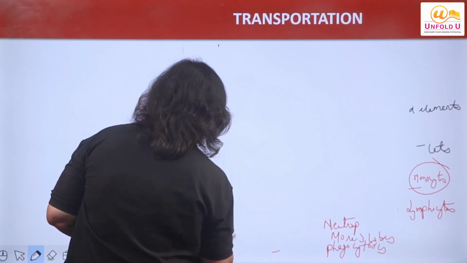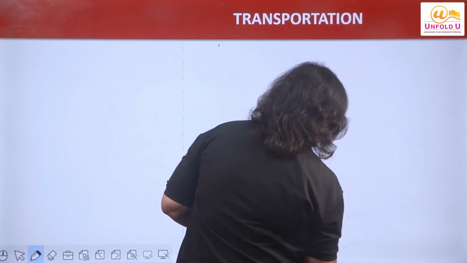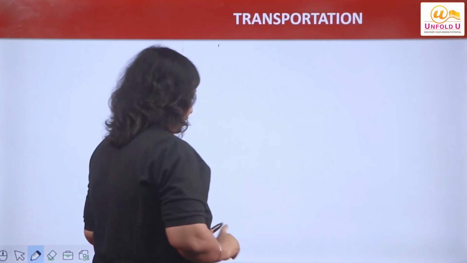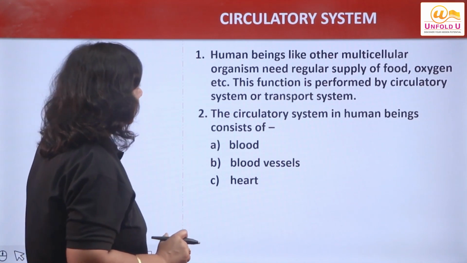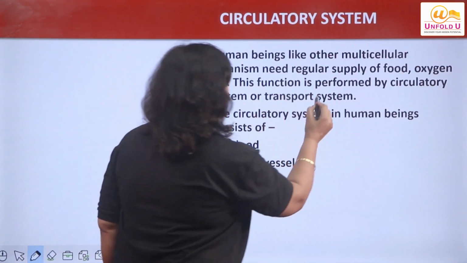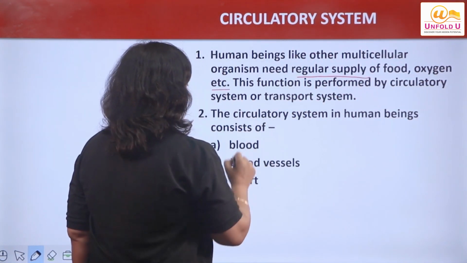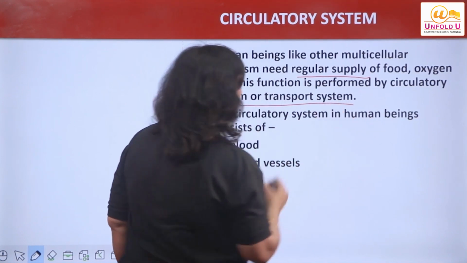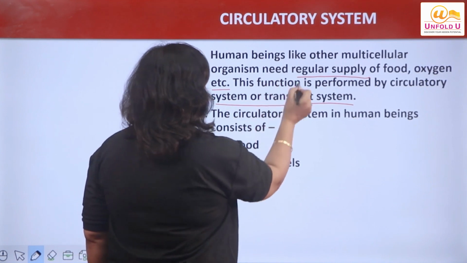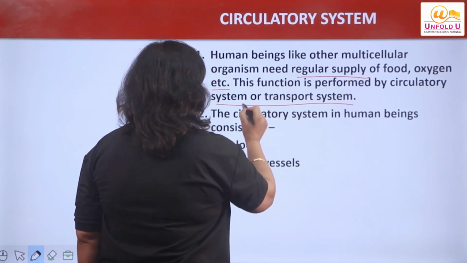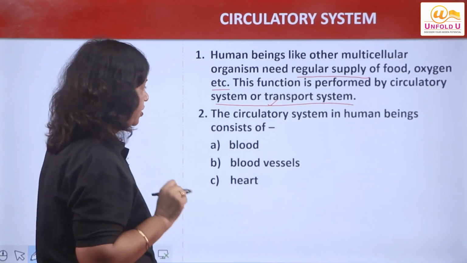So the circulatory system comprises of what? 3 main parts: blood, blood vessels and the human heart. We will take up each one of them one by one. Let us see. Human beings have a regular supply of food, oxygen, etc. This function is performed by the transport system. So this function of transportation of food and oxygen is performed by the circulatory system or transportation system.